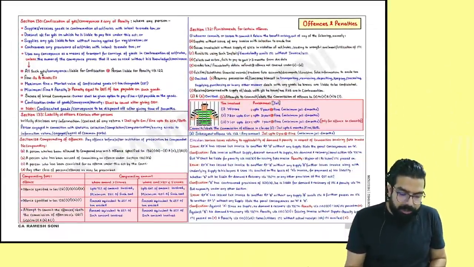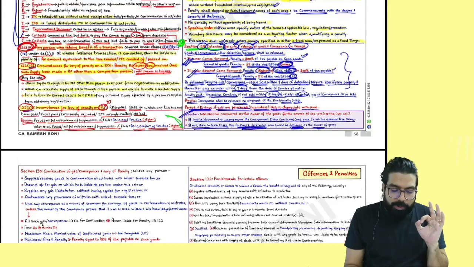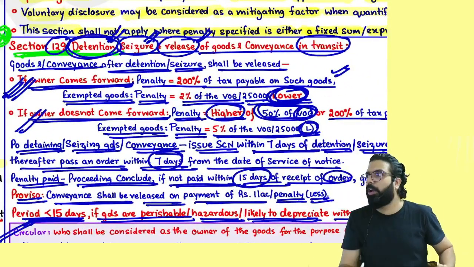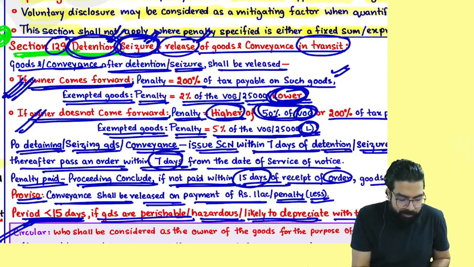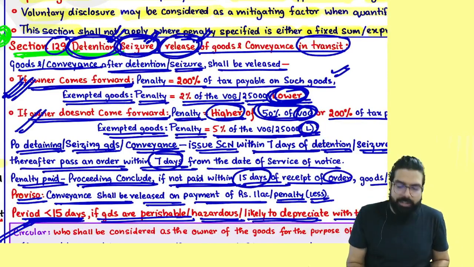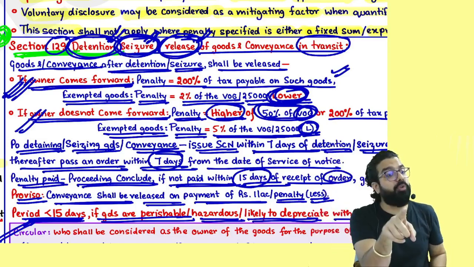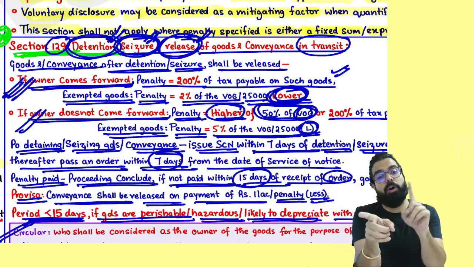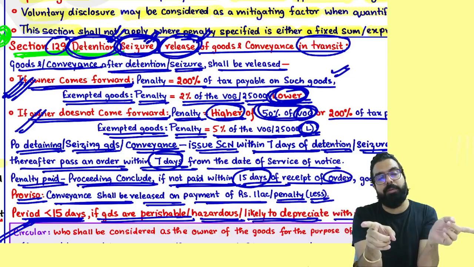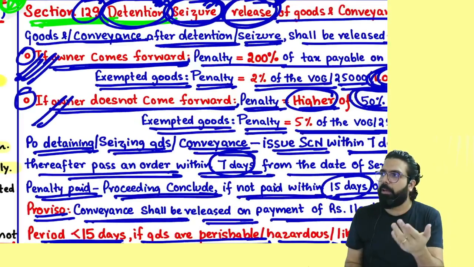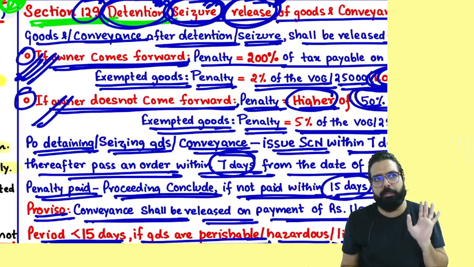Please come to the next page, everyone. See, here we went ahead and understood about detention. First, your truck was put on the side, then they seized your goods, and now you want to release the goods. Will you remember? Yes. To release the conveyance, it is 1 lakh or the tax or the penalty amount, whichever is lower. Which penalty amount? Whichever you determined here, whether the owner came forward or did not come forward.